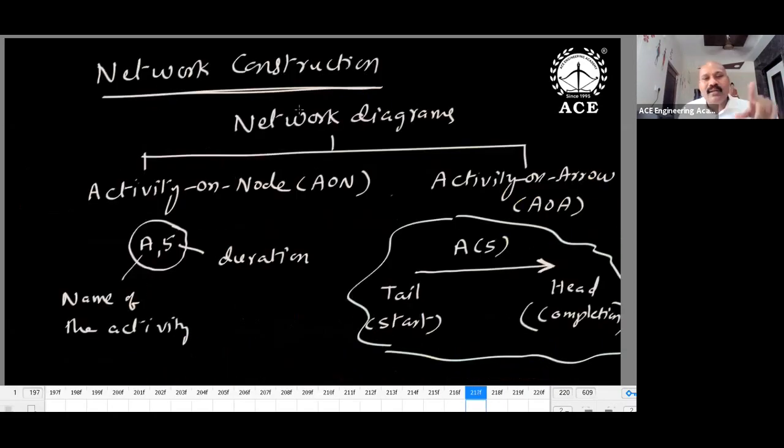This problem can be solved by network diagrams. There are 2 versions of network diagrams, AON and AOA. In the previous case, we used a rectangle for the activity. Now I can use a circle. The rectangle is replaced by a circle. If I use a circle, that is known as activity on node. Instead of a circle, if I use an arrow, not a rectangle, only an arrow, this is activity on arrow.